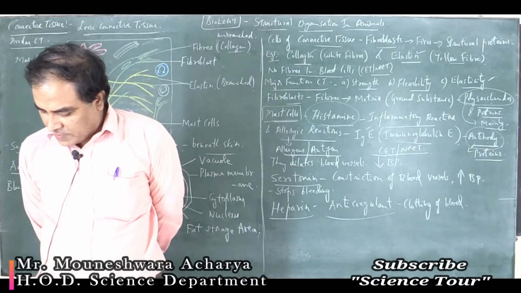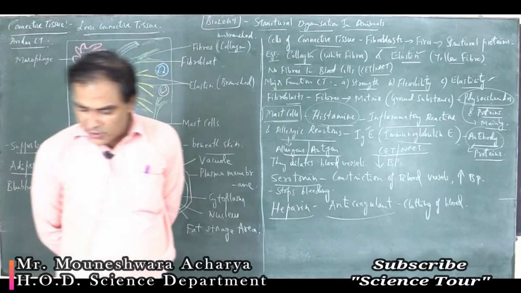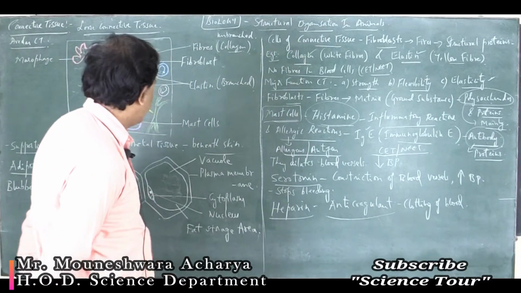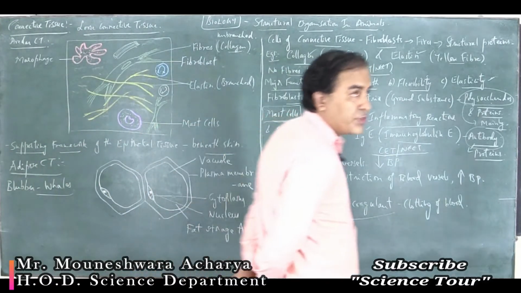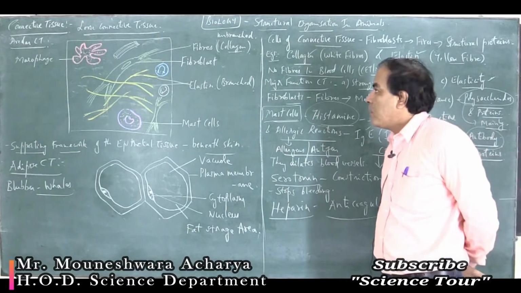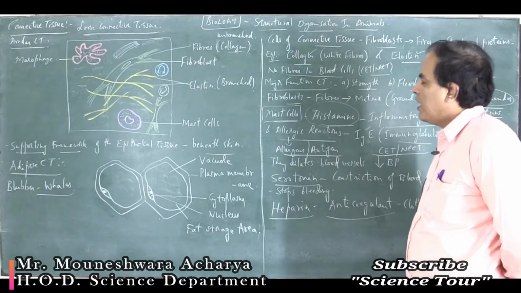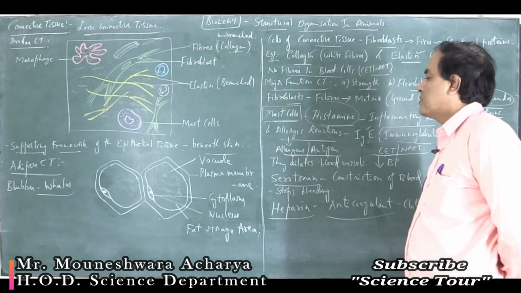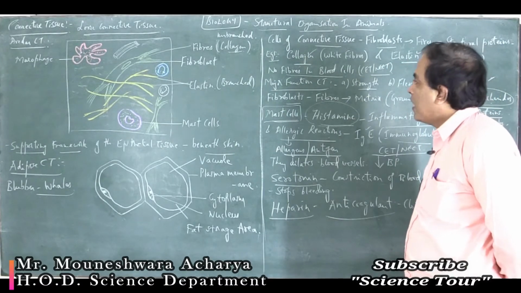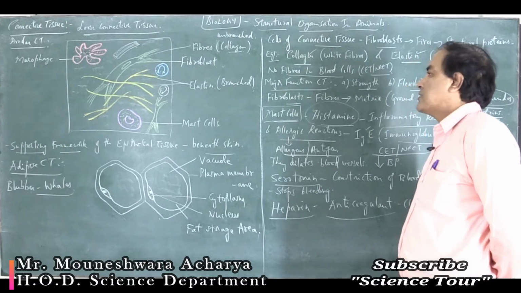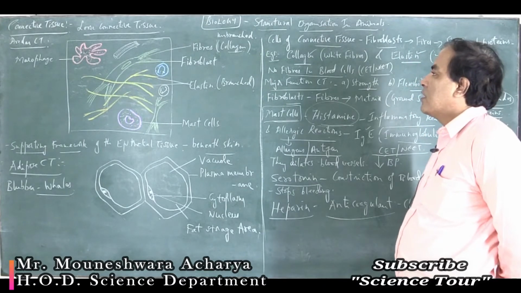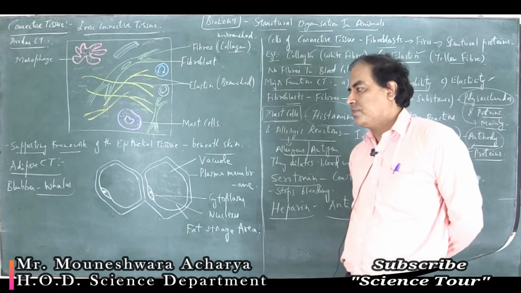Okay, so this is about your loose connective tissue. So in the loose connective tissue, students, we have studied two important components. One is areolar connective tissue, and second one is the adipose connective tissue. And we will study next about the dense connective tissue.